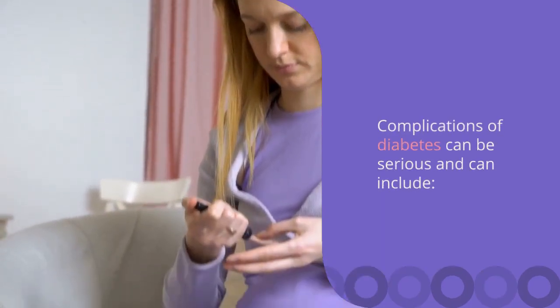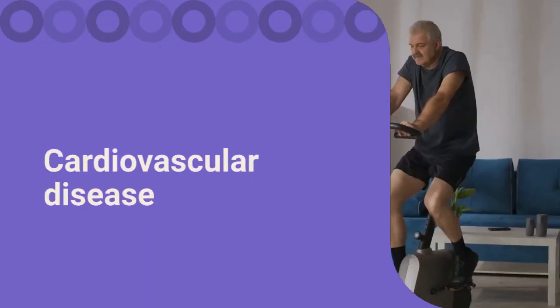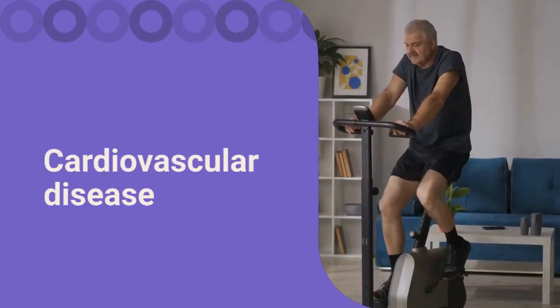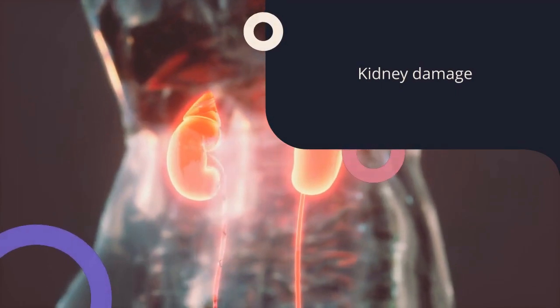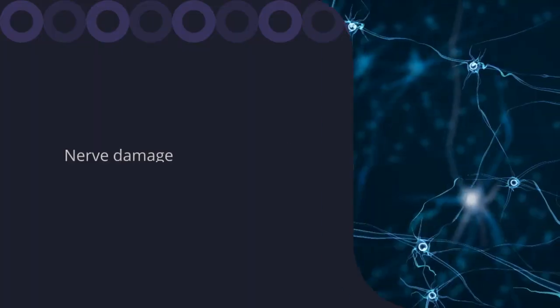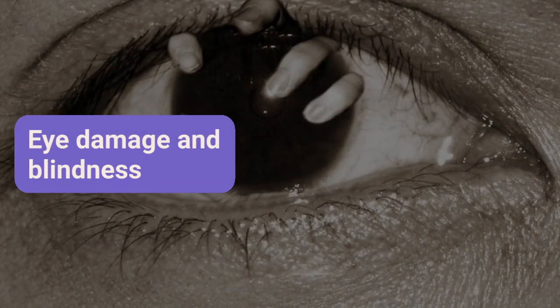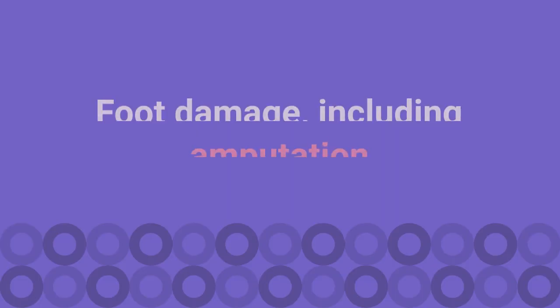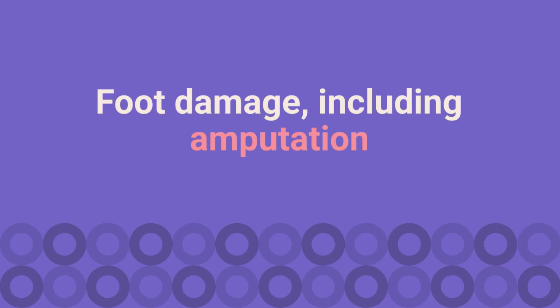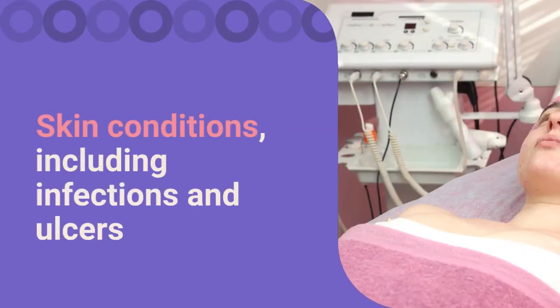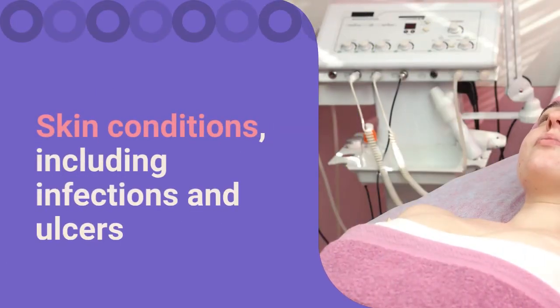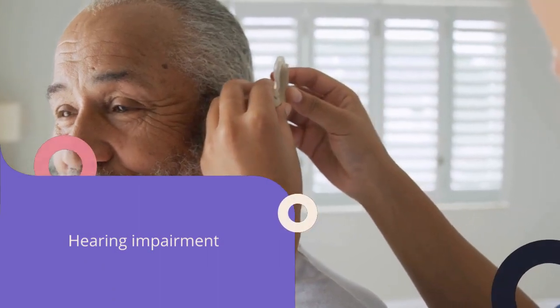Complications of diabetes can be serious and can include cardiovascular disease, kidney damage, nerve damage, eye damage and blindness, foot damage including amputation, skin conditions including infection and ulcers, and hearing impairment.